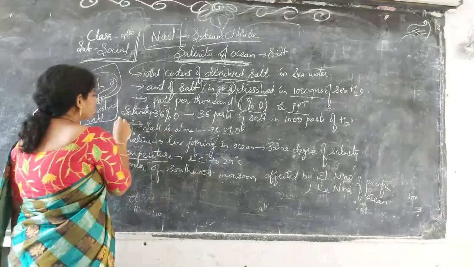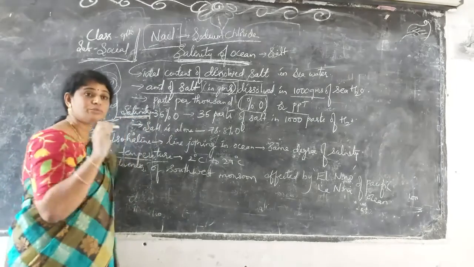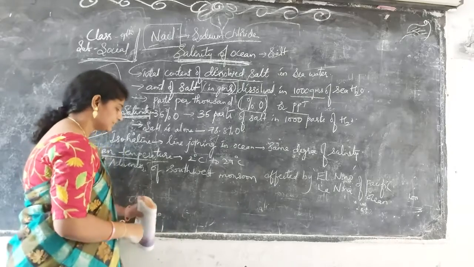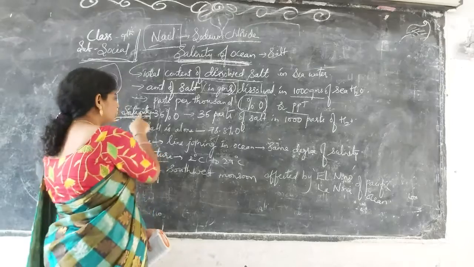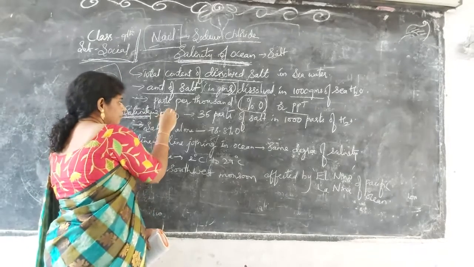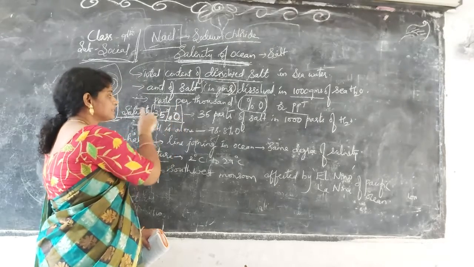Here, how to measure the salinity, how much salt is present, that is the salinity percentage, means the saltiness of that water. So here 35 parts per 1000 salinity is present in the sea water.